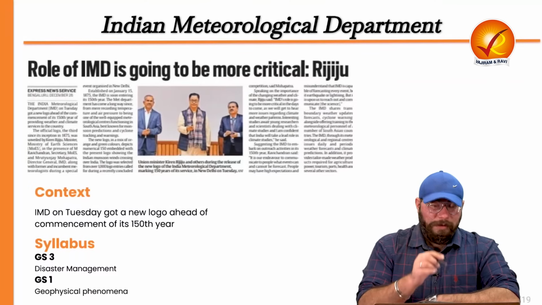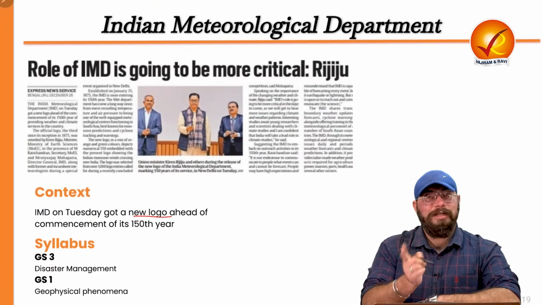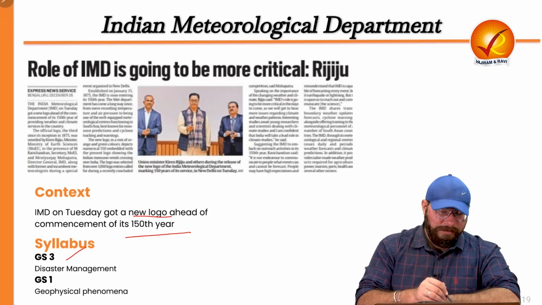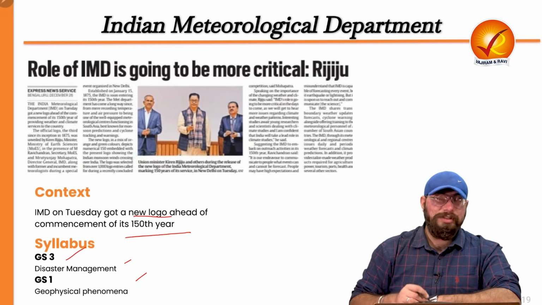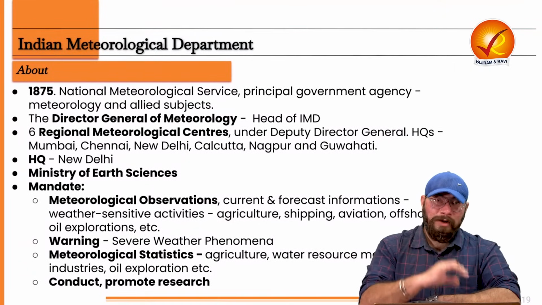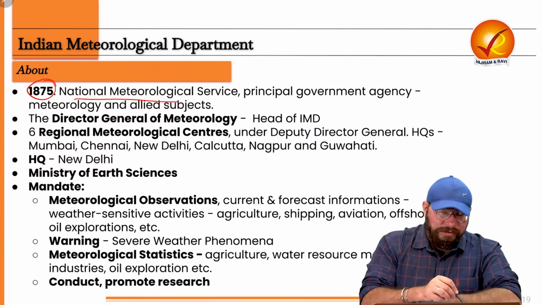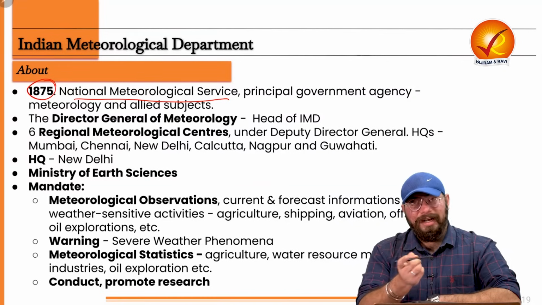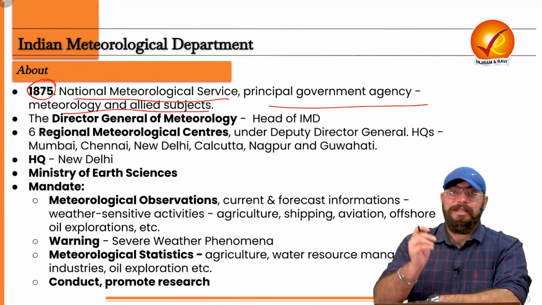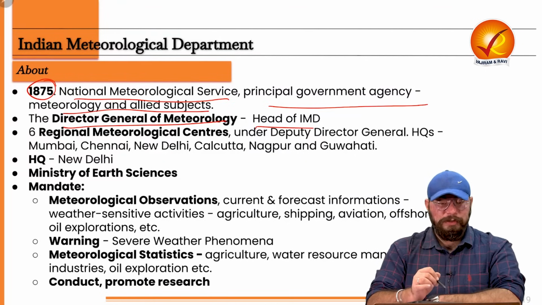Now coming to the fourth topic, that is the Indian Meteorological Department. So IMD on Tuesday got a new logo ahead of the commencement of its 150th year. Now for our GS Paper 3 disaster management, for our GS Paper 1 geophysical phenomena, this IMD becomes very, very important. Now IMD of course was established in the year 1875, and it provides national meteorological services to our country. That is why it is the principal government agency for meteorology and allied subjects in our country. And who is the head of this IMD? The Director General of Meteorology.